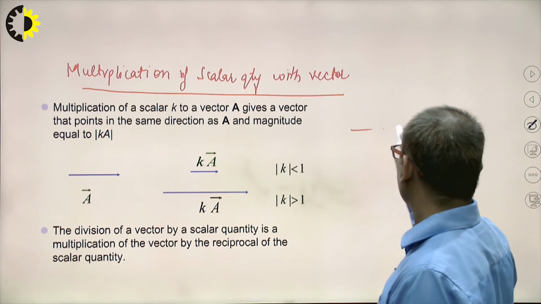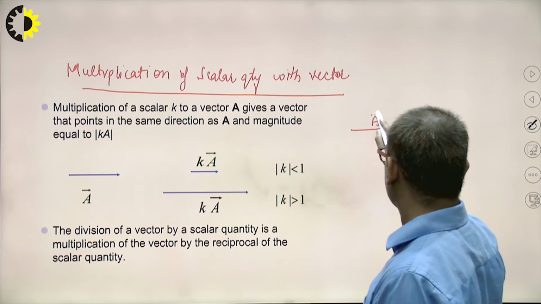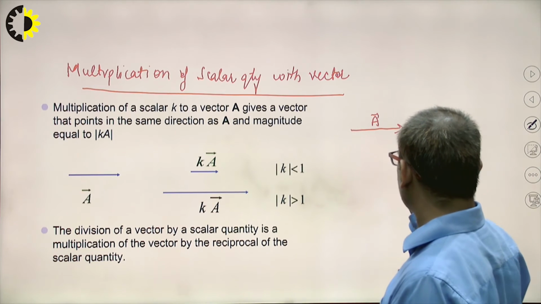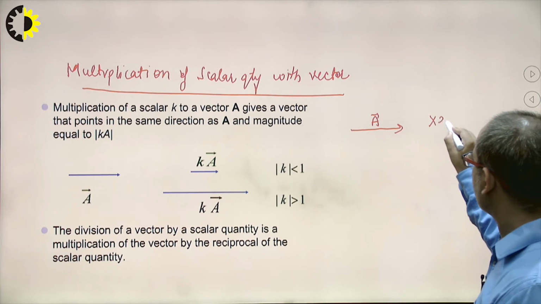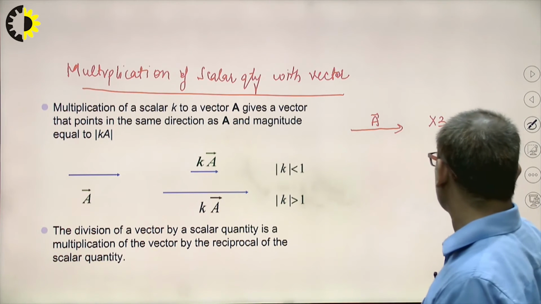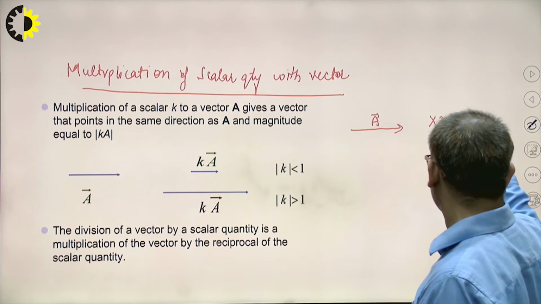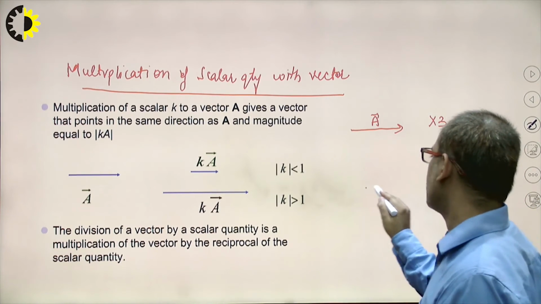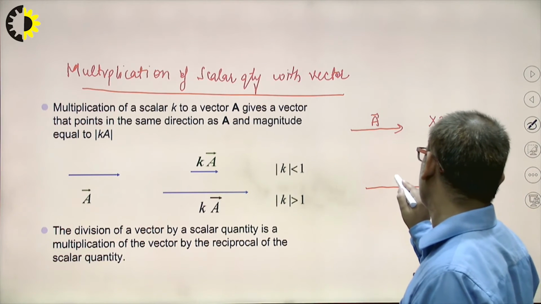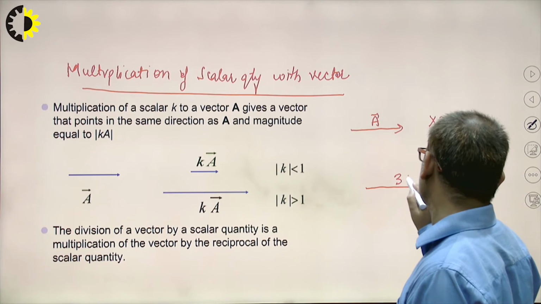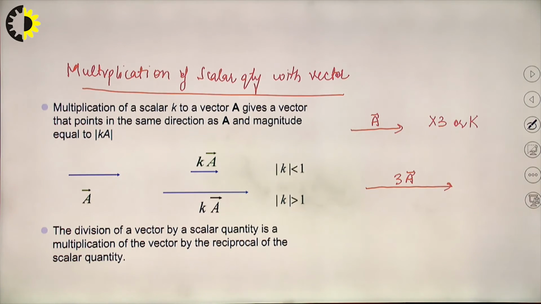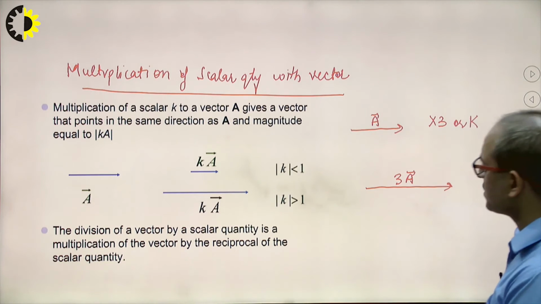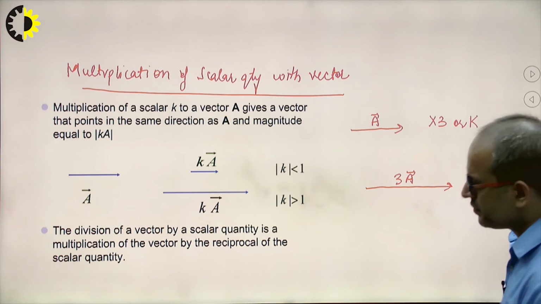If I say this one is A vector, and I want to multiply this A vector by 3, or any variable k, then it will represent 3A vector. Clear? We just multiply this by 3. Clear?